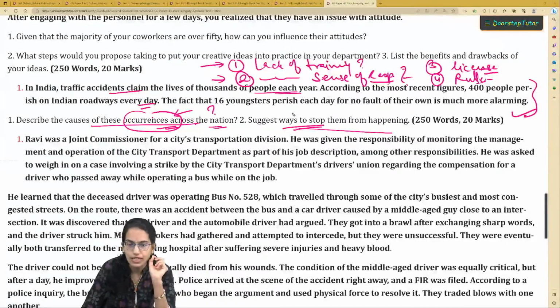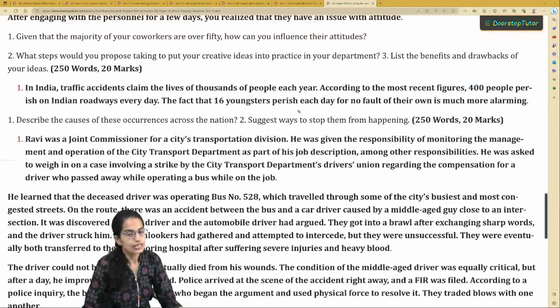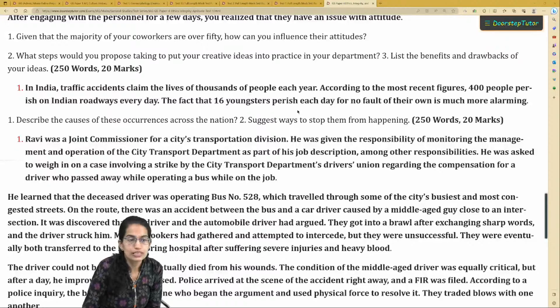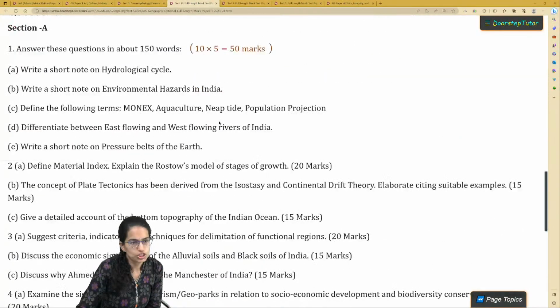And specifically for a paper like ethics, it's really important to take into consideration what you are actually citing when you are writing your answers. So this was one of the questions that we have taken from the ethics section. Now coming on to the optionals. So here we have a section from geography optional.